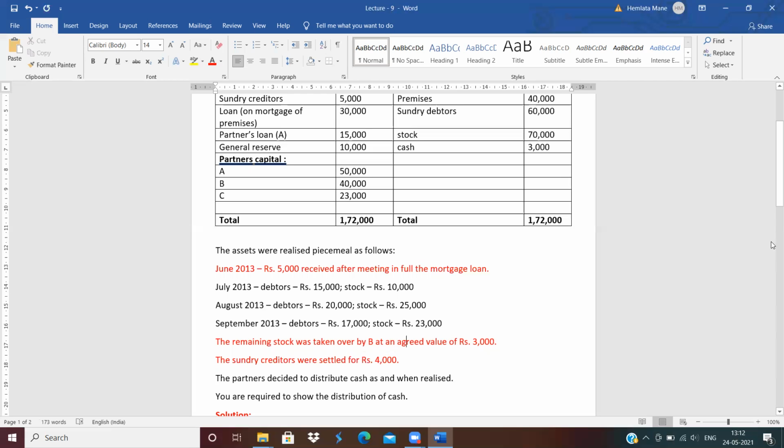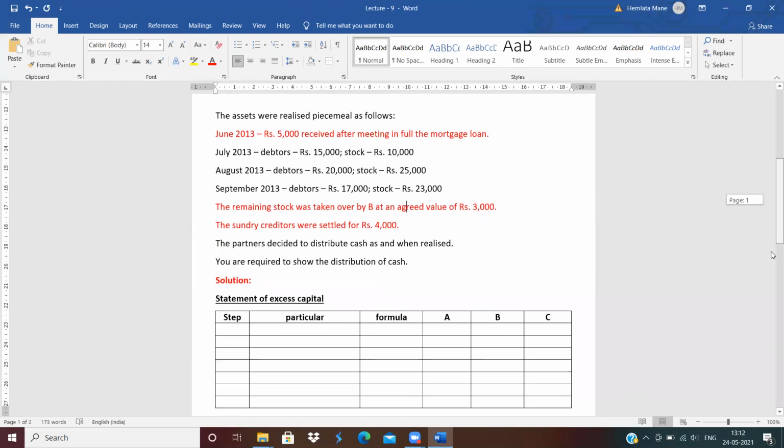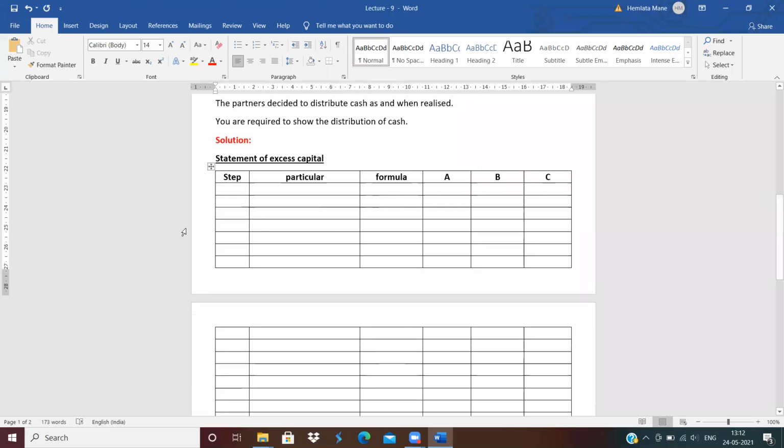Okay, let's start the solution. While starting the solution, we first need to prepare the statement of excess capital. What is the format of the statement of excess capital? First, write down the heading: step, particulars, formula, A, B, and C. Now, what is the first step? Profit sharing ratio. Write down the first step, profit sharing ratio.